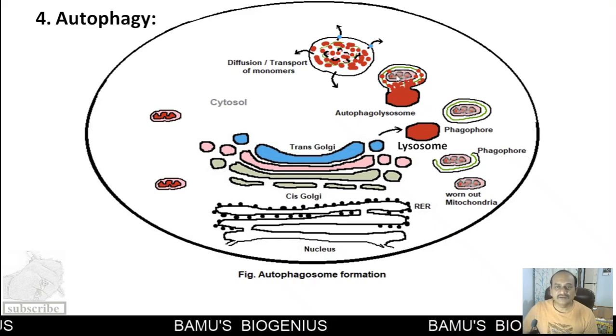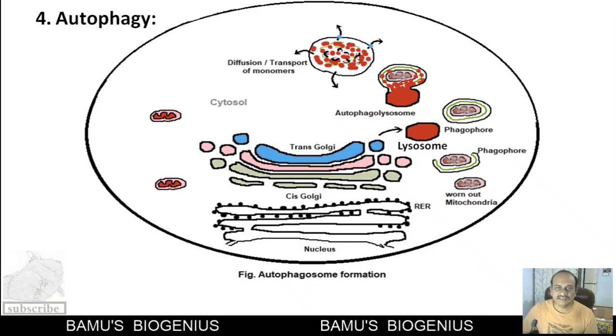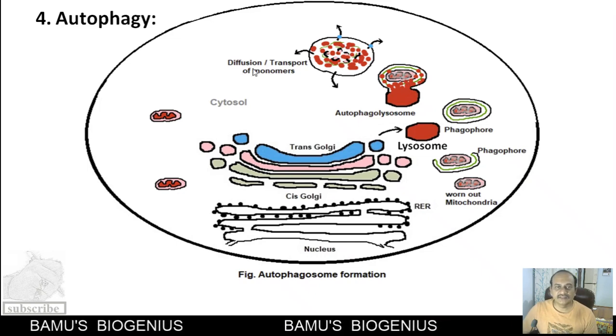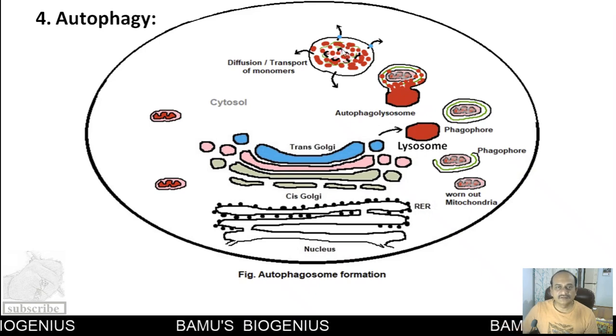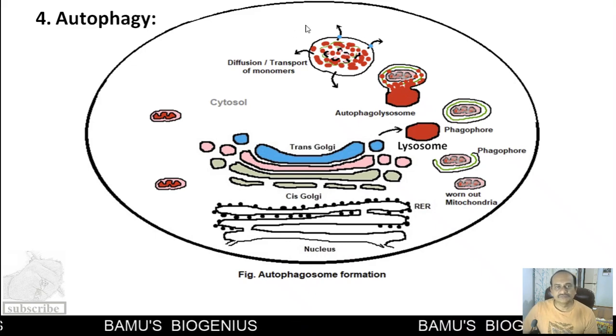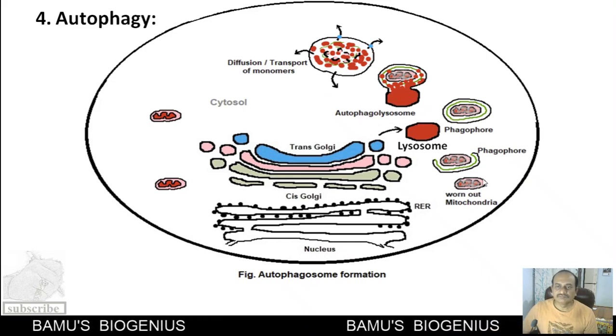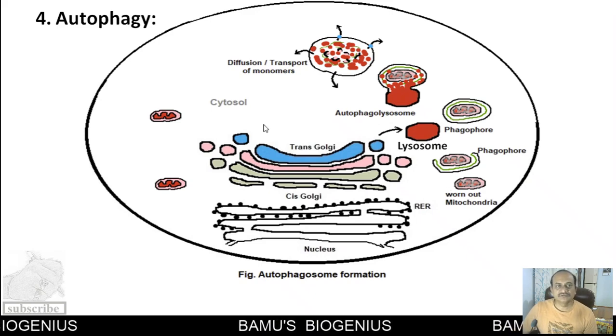Along with the worn-out organelle and this inner membrane, the whole thing is digested, and monomers diffuse out of this autophagolysosome, or autophagosome, and are transported to the cytosol. So the monomers present in this worn-out mitochondria are again recycled in the cell. This is known as autophagy.